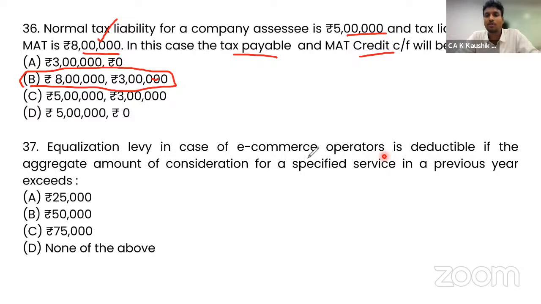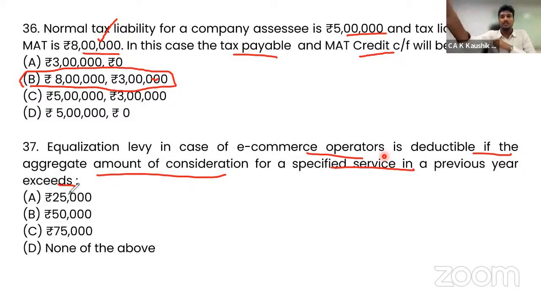Equalization levy in case of e-commerce operator is deductible if the aggregate amount of the consideration of a specified service in a previous year is how much. So section 37 here, you need to remember the e-commerce operator is deductible. The limit given under the equalization levy is 1 lakh. Okay. So aggregate amount of the consideration for a specified service in a previous year exceeds 1 lakh. So the options do not contain 1 lakh. So thereby none of the above is the correct answer.